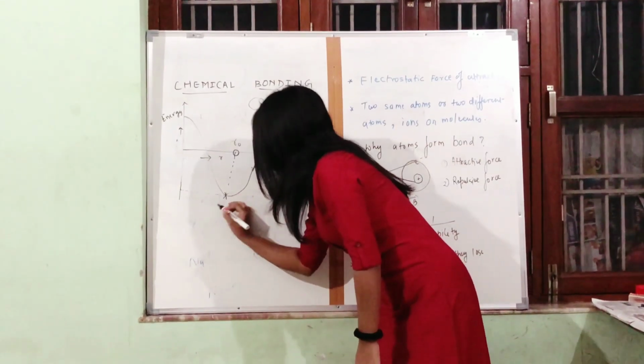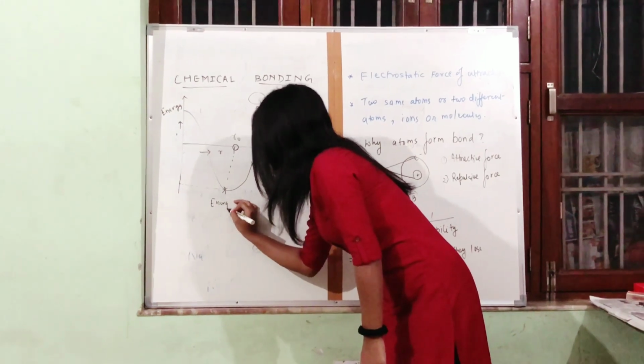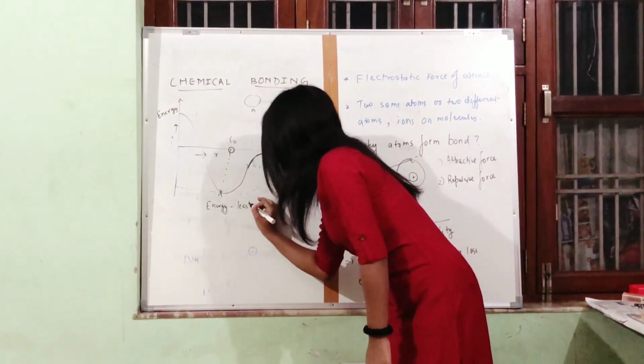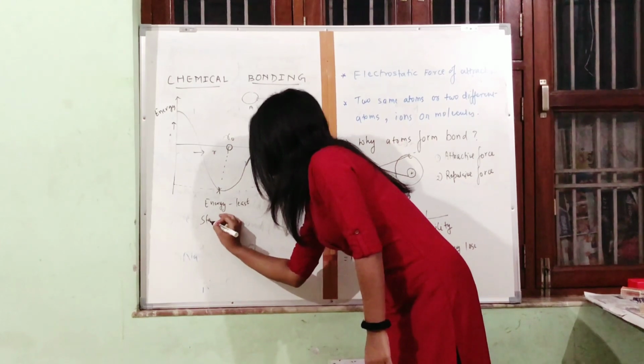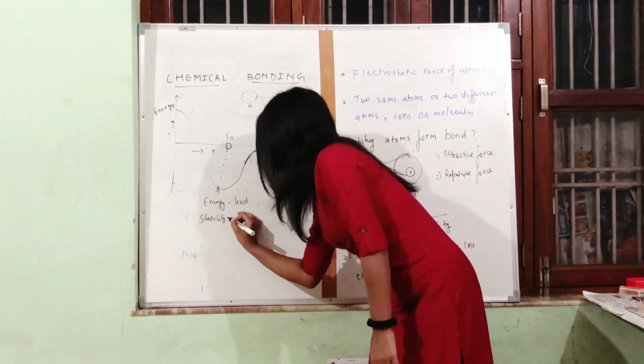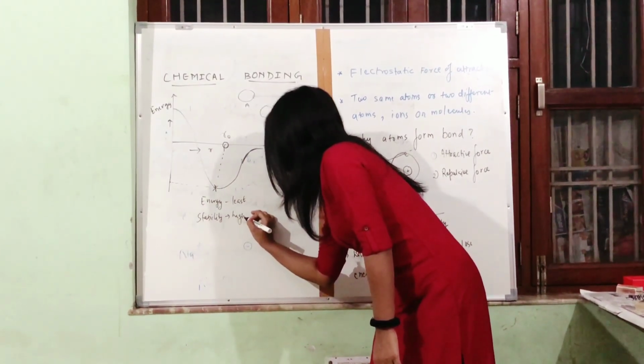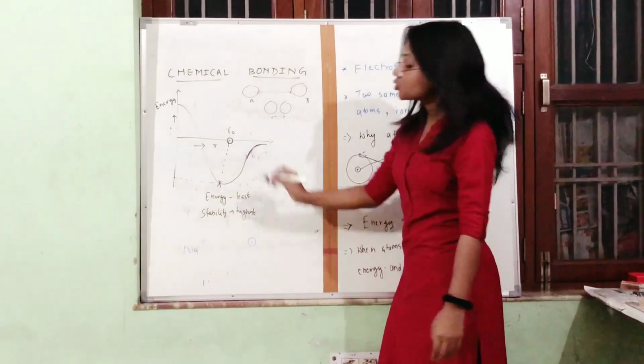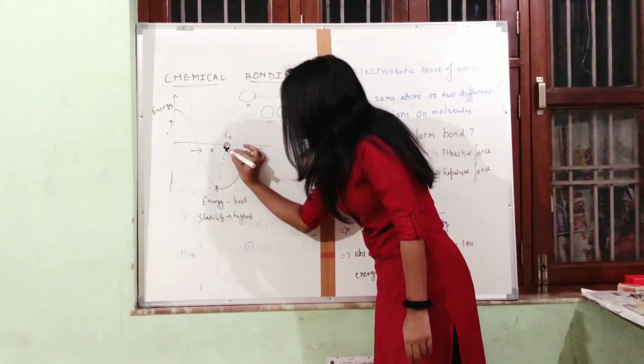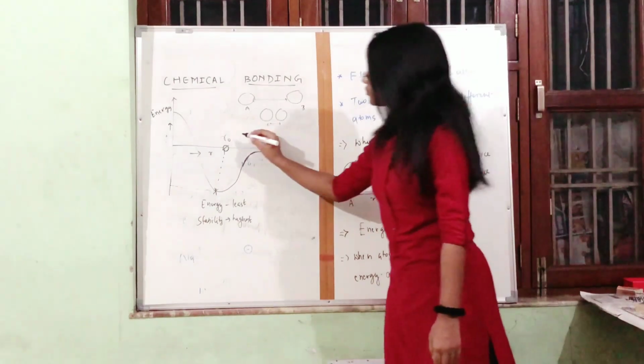Okay. So at this point I can say energy is least and stability highest. Fine. So this distance is called bond length. Correct?